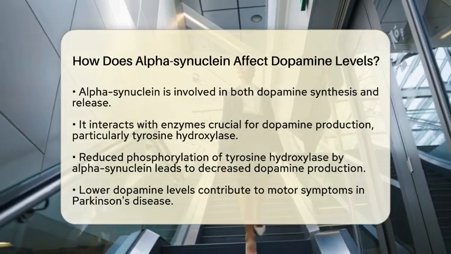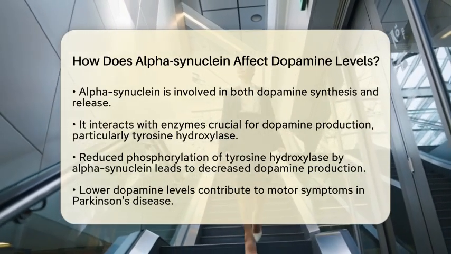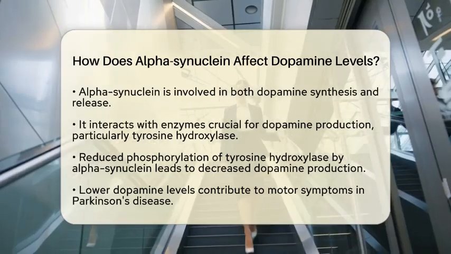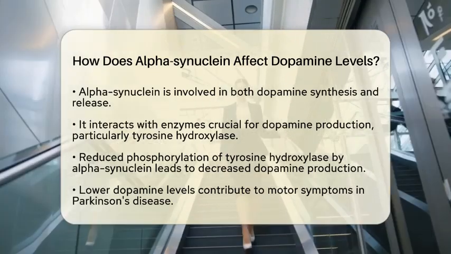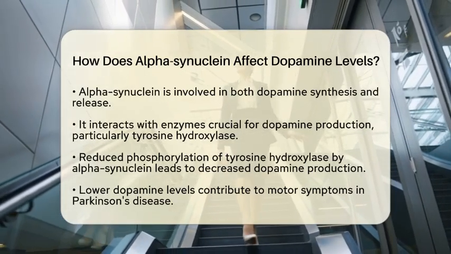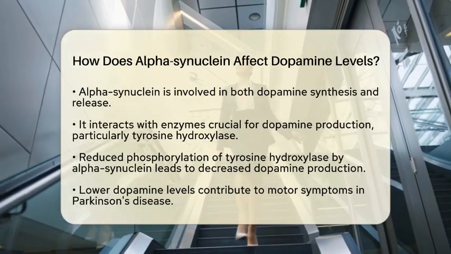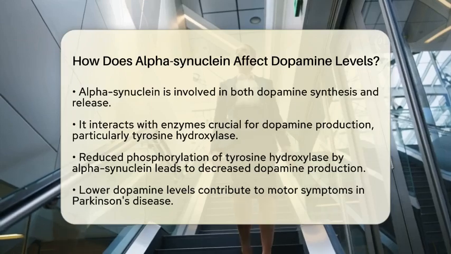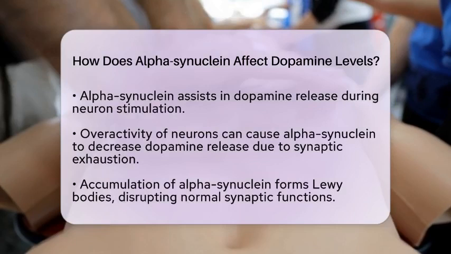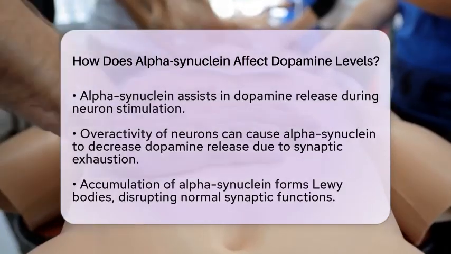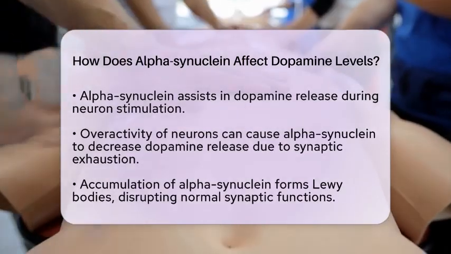But that's not all. Alpha-synuclein also plays a role in how dopamine is released from neurons. Under normal conditions, it can help facilitate the release of dopamine when neurons are stimulated. This means that during short bursts of activity, alpha-synuclein can enhance the fusion of synaptic vesicles, allowing more dopamine to be released. However, if neurons are overly active for extended periods, alpha-synuclein's role can shift. In these cases, it may lead to a decrease in dopamine release due to what is known as synaptic exhaustion.